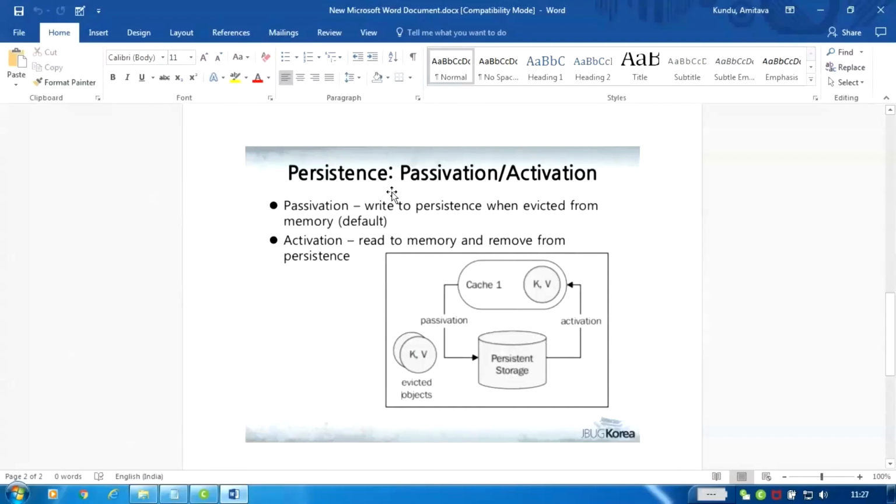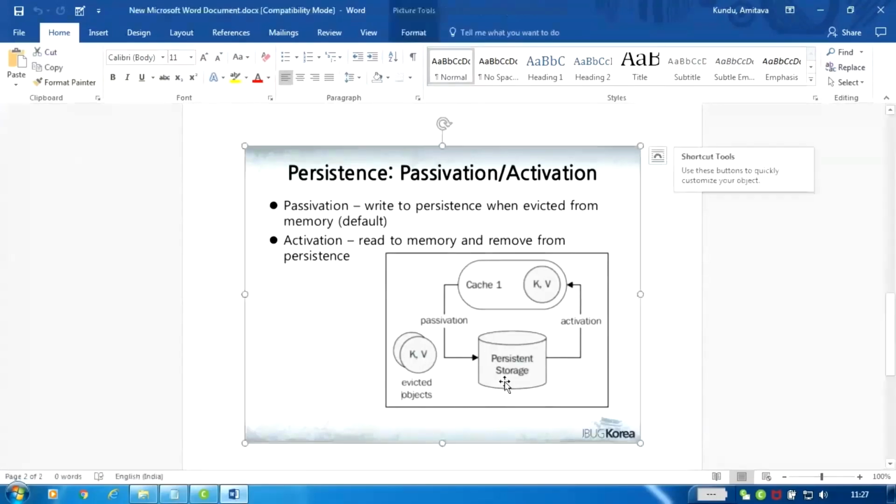Persistence is the concept of saving the state of a particular object in the database or some third-party store. When you save it, it is called passivation, and when you retrieve the details, it is called activation. So passivation and activation work simultaneously. That is persistence. And using Hibernate, we can implement that persistence concept.